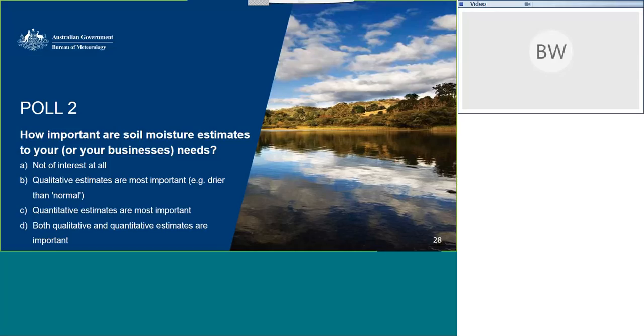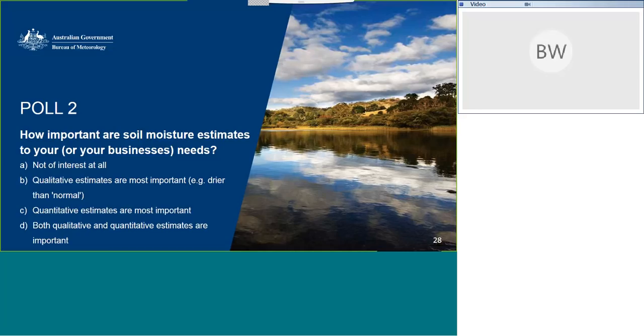I appreciate here we've got some scientific language in the qualitative and quantitative. Absolutely. So the people that need to know what those words mean will know what those words mean. But here we're saying, qualitative is it drier than normal? Quantitative being, is that the actual value? So for a lot of our users, maybe they're more interested in just the relative and the qualitative estimates. Maybe they're just interested in quantitative estimates, or maybe they're interested in both.